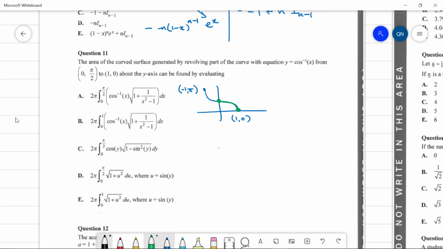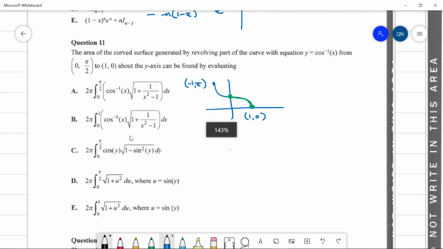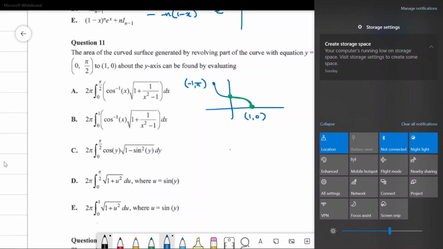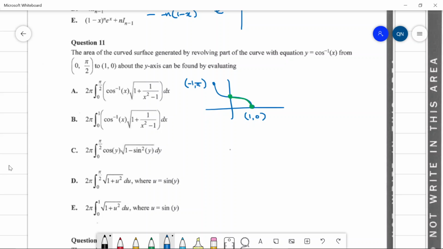So let me remember how the formula works. Because we're rotating about the y-axis, it's the integral from 0 to pi on 2, so we're integrating along this direction. We want to integrate cosine of y times something dy.